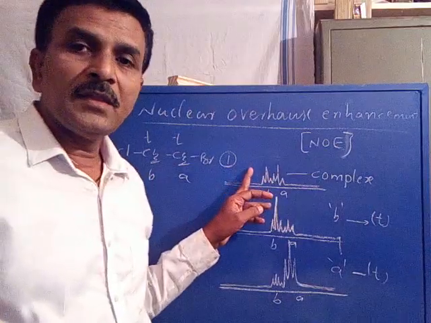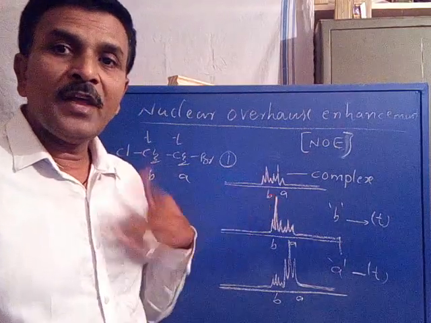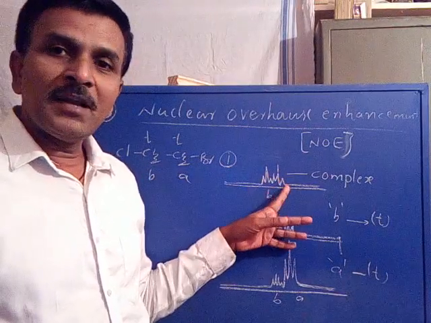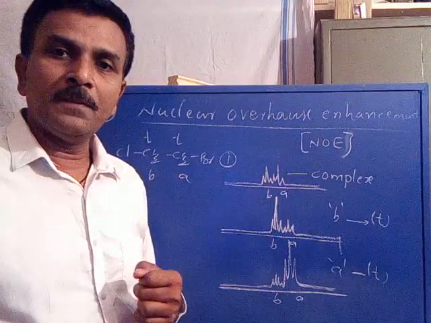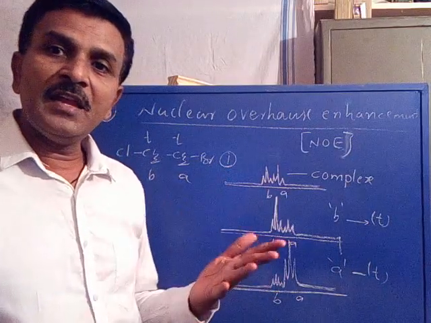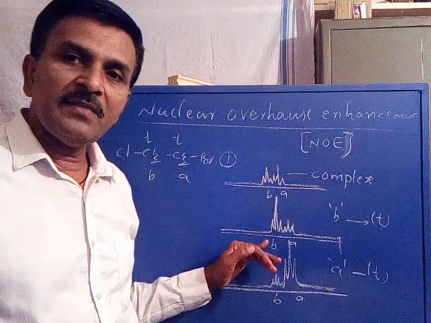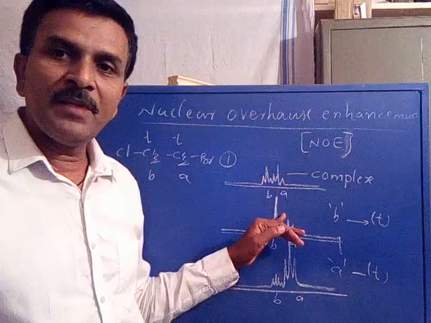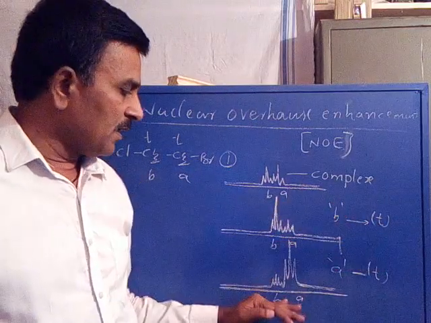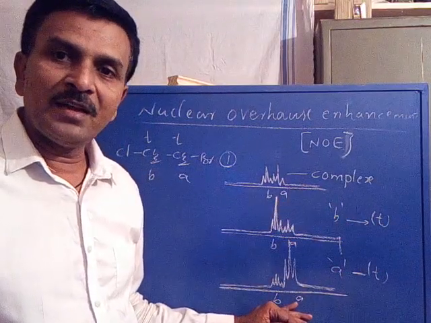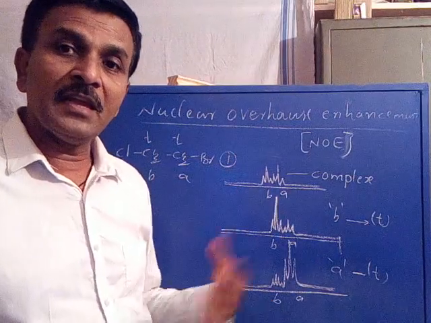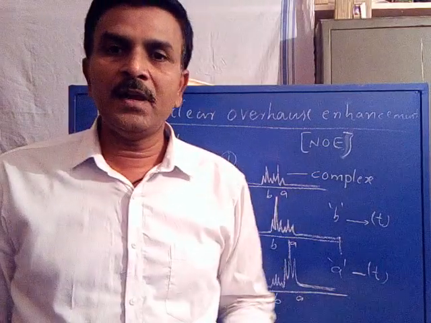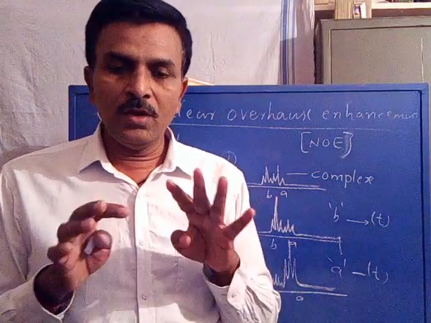Now take the first spectrum, where we are unable to predict the multiplicity because of overlapping. We don't know the multiplicity for A or for B. When we increase the intensity of the B set of protons, 3 line intensity is increased, indicating a triplet. When we improve the intensity of the A set of protons, again 3 line intensity is increased, 1 2 3, indicating a triplet. Exactly this is happening in the NOE technique. So the NOE technique is useful.